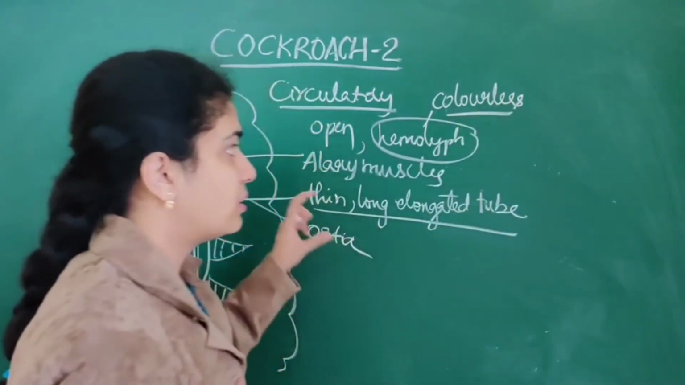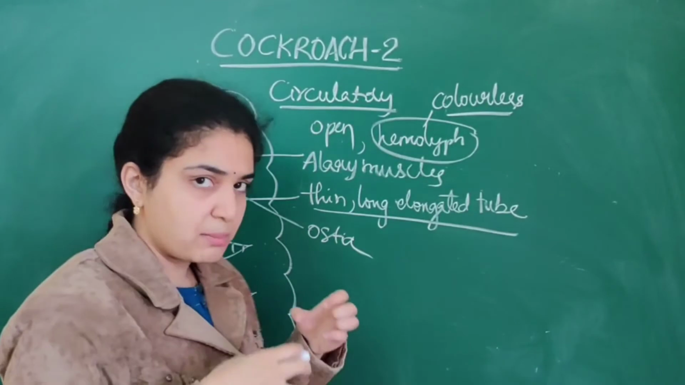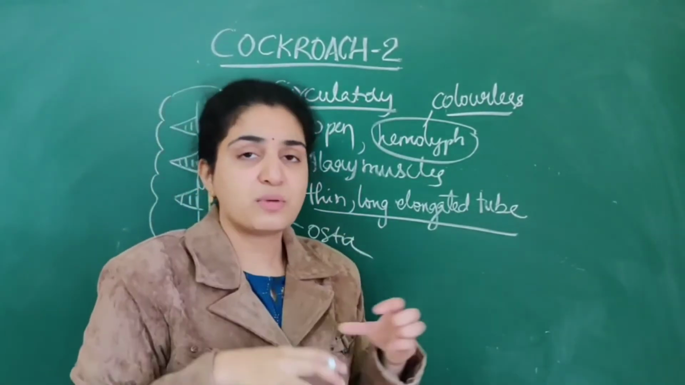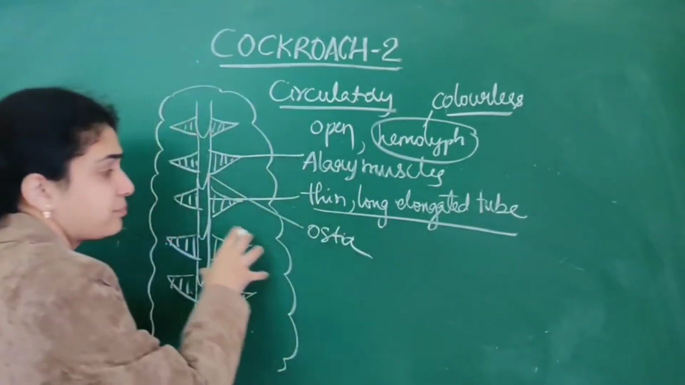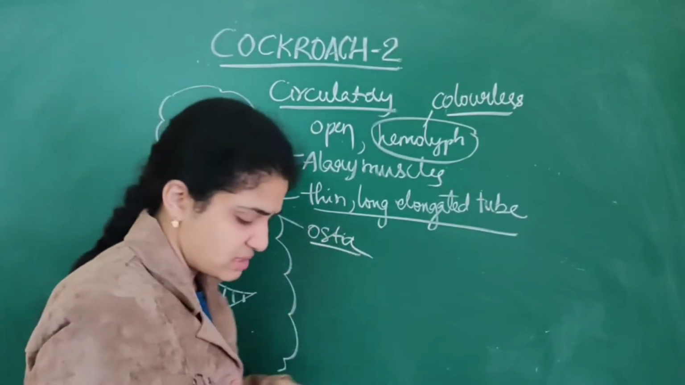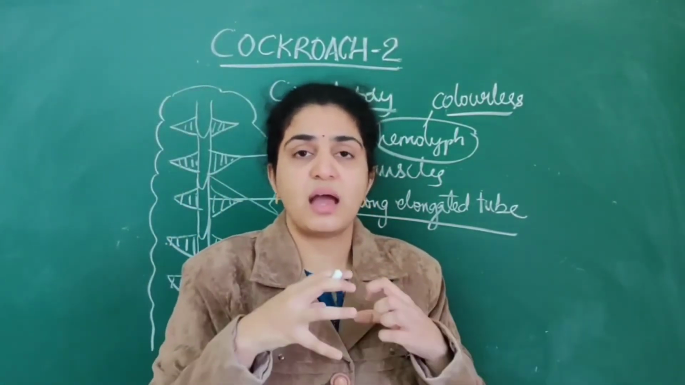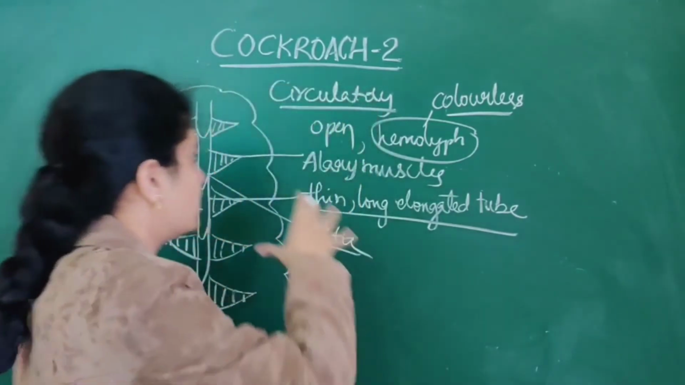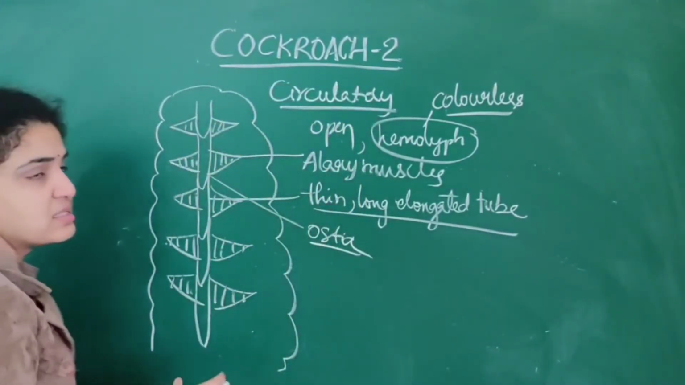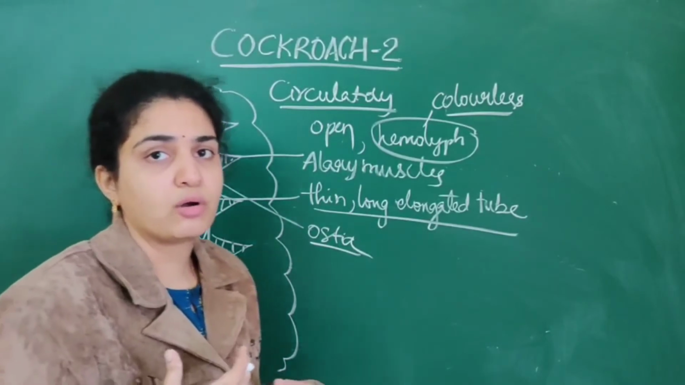So this is about the hemolymph. The visceral organs are bathed in the hemolymph, and it is colorless, and numerous ostia are present, which are open anteriorly into the sinuses. So this is the circulatory system of the cockroach.